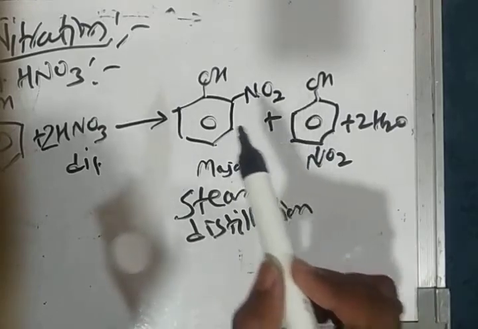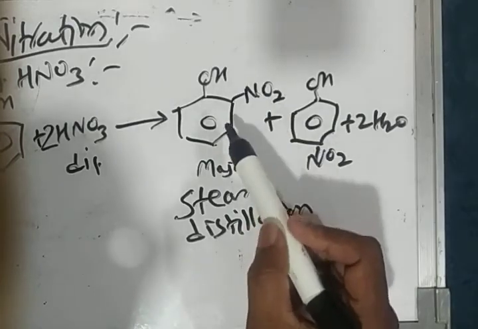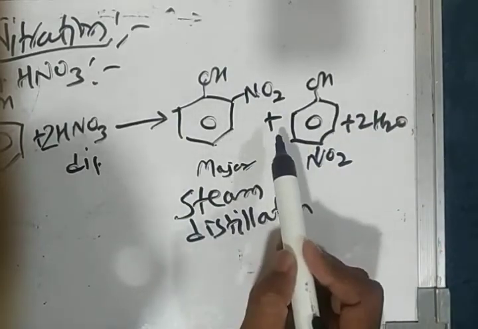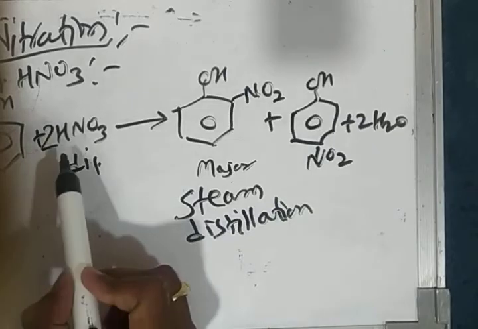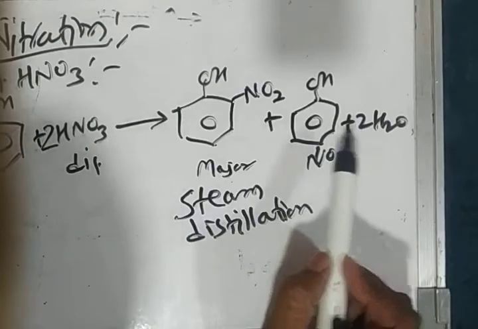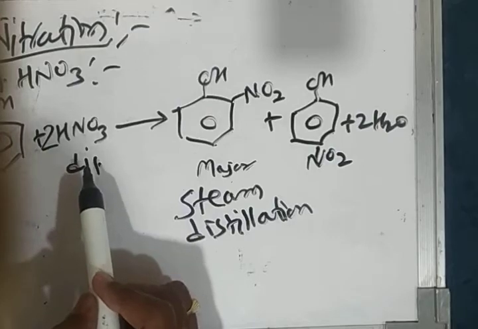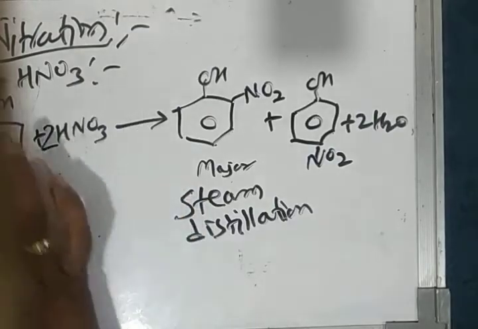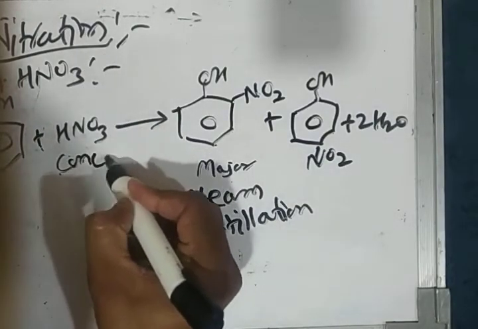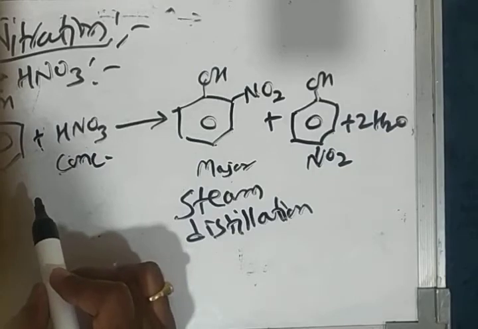When the mixture of these two compounds is treated with steam, then orthonitrophenol distills out with steam, and we can bring about separation of these two. So by using dilute nitric acid, mononitration occurs. If the same reaction is carried out by using concentrated nitric acid, then trinitration occurs. Means we are heating phenol with concentrated nitric acid instead of dilute nitric acid.